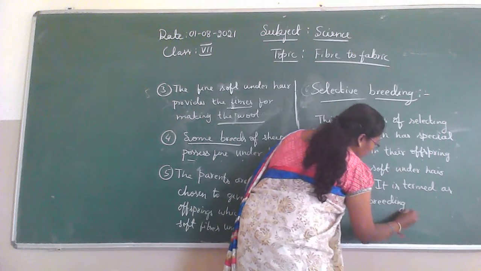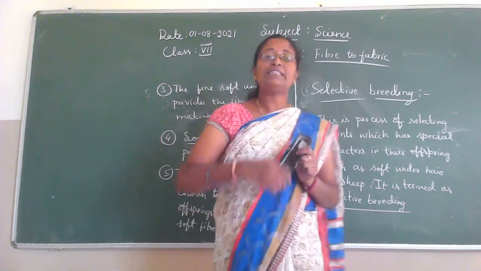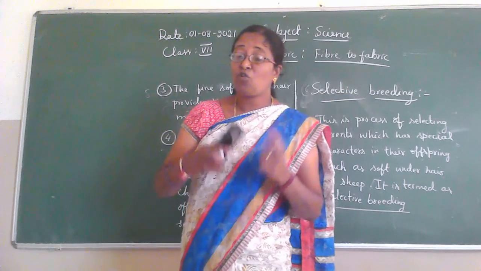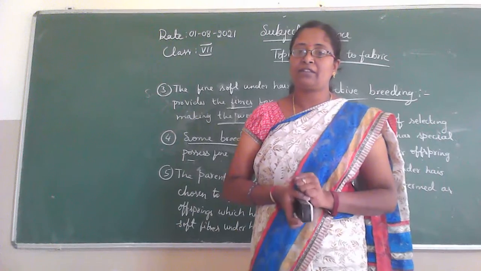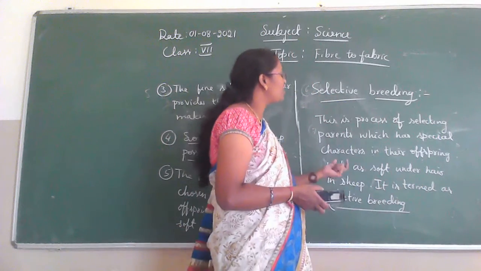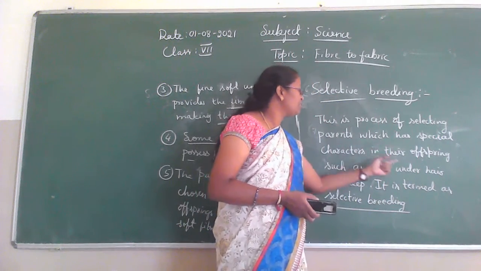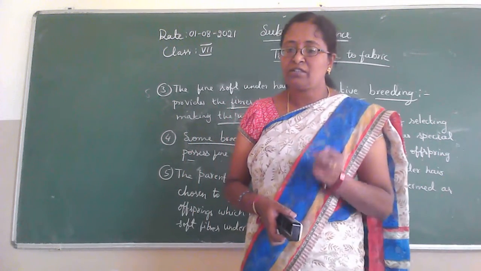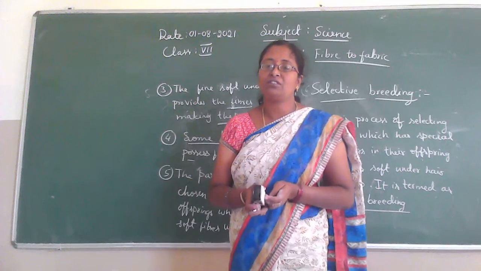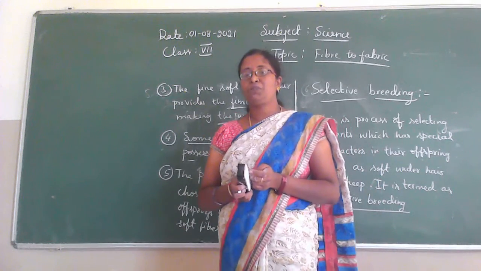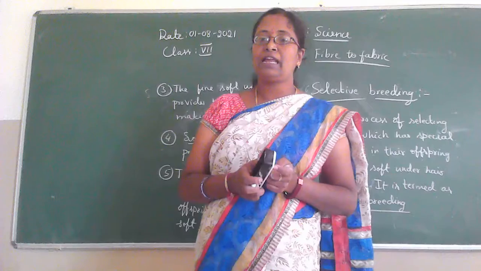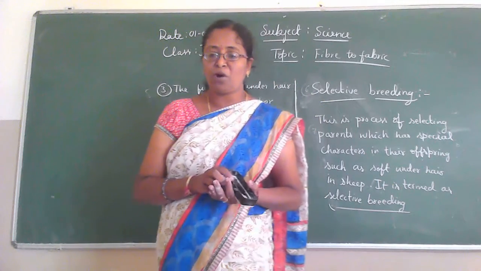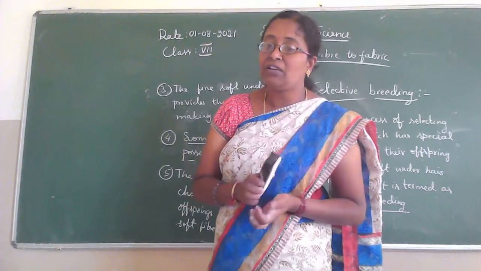You understand this, children? What does selective breeding mean? It is the process of selecting parents to obtain special characteristics in the offsprings, such as soft under ear and shapes. So it is termed as selective breeding. Okay children, next we are going to know about animals that yield wool.